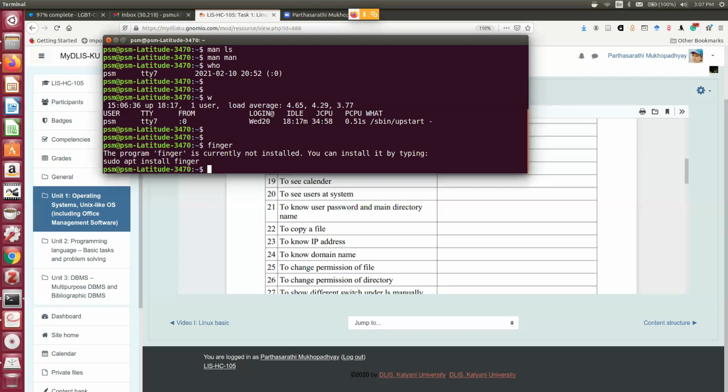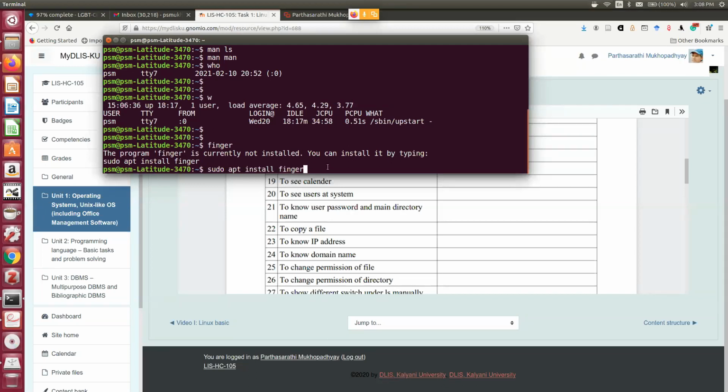So if I give the finger command, sometimes it can say that the finger command is not available. You can install finger. So this is the installing command of Ubuntu. Let me explain. Sudo means you are the sudo user, I already told you. It is the user you created during the installation time, where you gave a username and a user password. Then this is the command, apt install. Then this is the name of the software or utility that you are going to install.